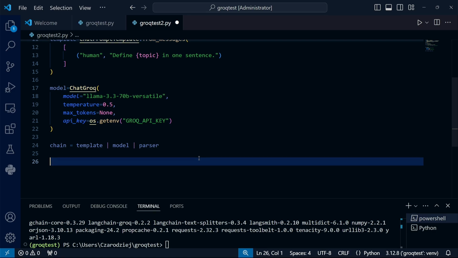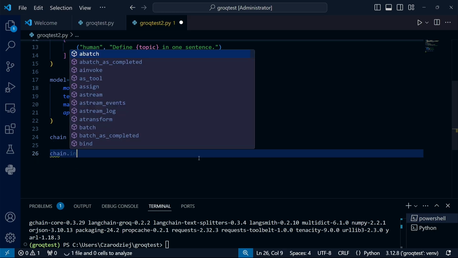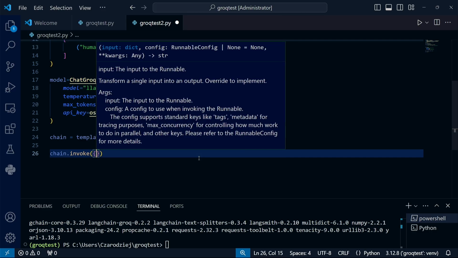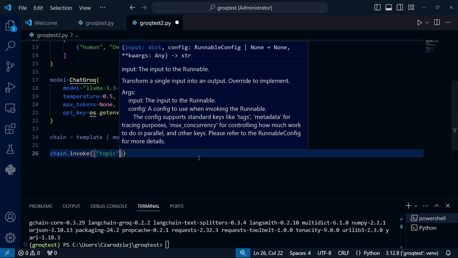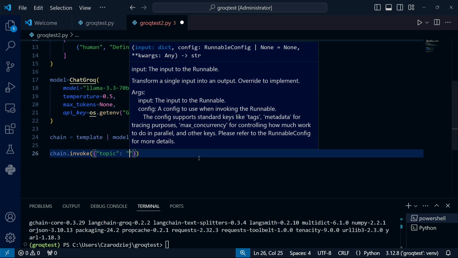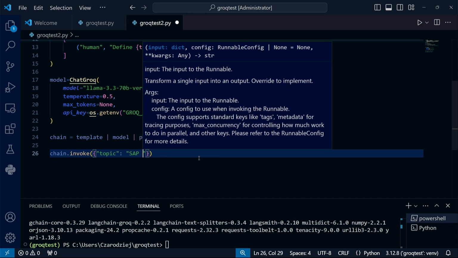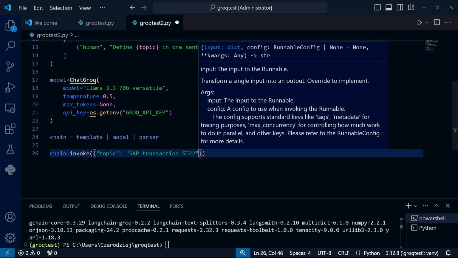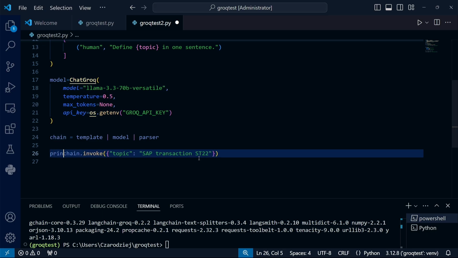The final element needed for operation is the invocation of the chain. This is very straightforward, since we already have all the parameters and flows set. All that's needed is to assign a value to the variable topic, which is defined in the template. I will define my topic as SAP transaction ST22. The entire prompt based on the template will therefore read, define SAP transaction ST22 in one sentence.